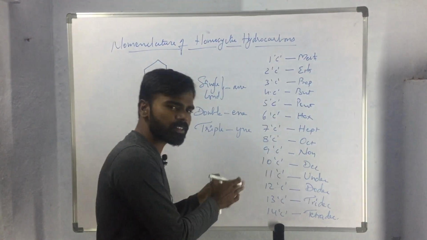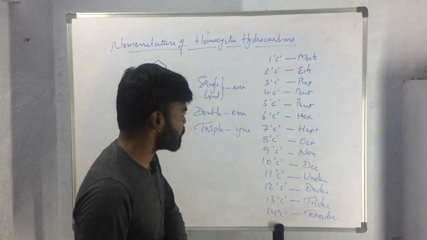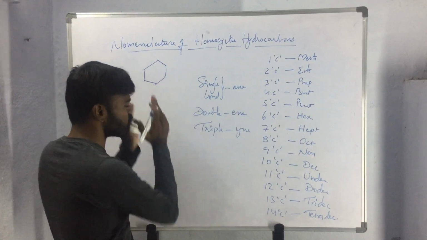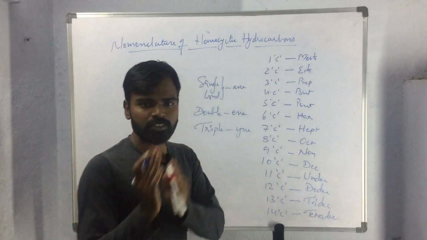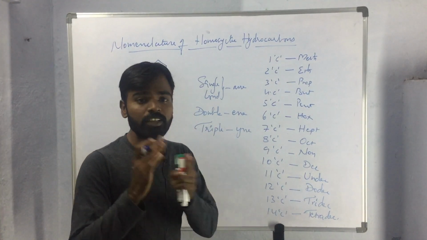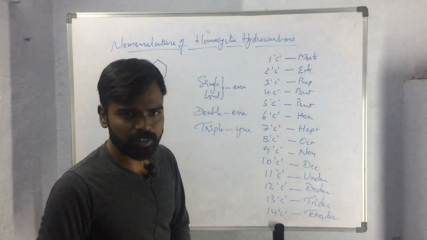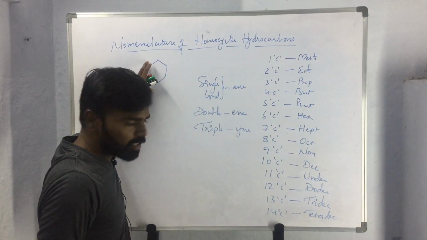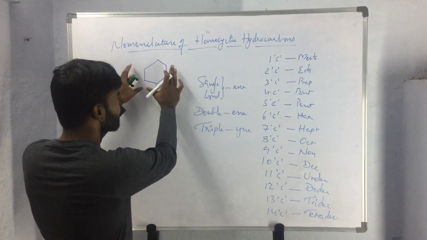We have to select a prefix first, and we have to select a suffix, and we have to add both the prefixes and suffixes. But the only thing here we have to remember is, to name any closed ring system, we have to consider whether the system is unsaturated or saturated. We have to check first whether the ring is unsaturated or saturated. Then we have to count the number of carbon atoms that ring contains, as it is a homocyclic ring system. So we have to count the number of carbon atoms the ring system contains.